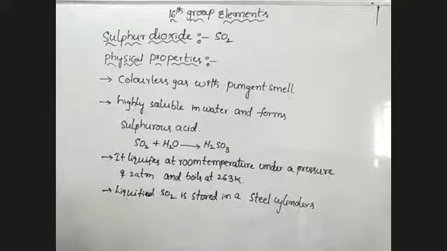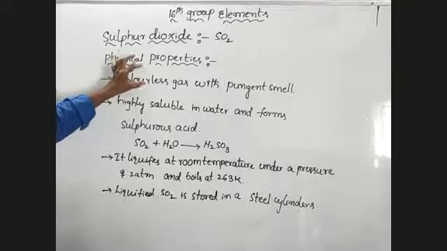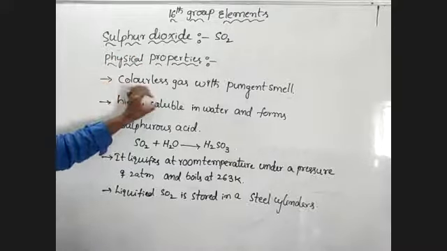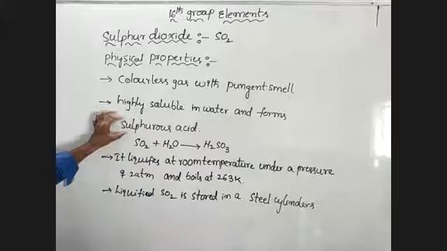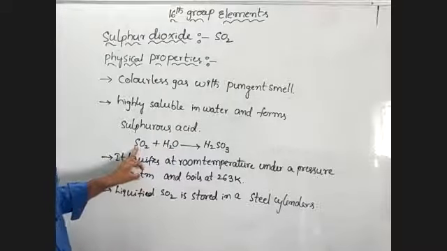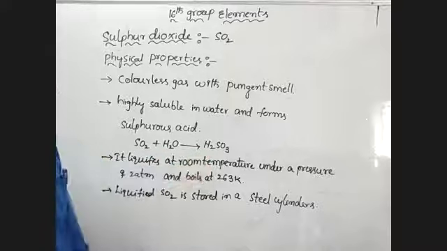These are physical properties of sulfur dioxide. Once again, it is a colorless gas with a pungent smell. It is highly soluble in water and forms sulfurous acid with water, like in this equation: SO2 dissolving in water forms sulfurous acid, that is H2SO3.